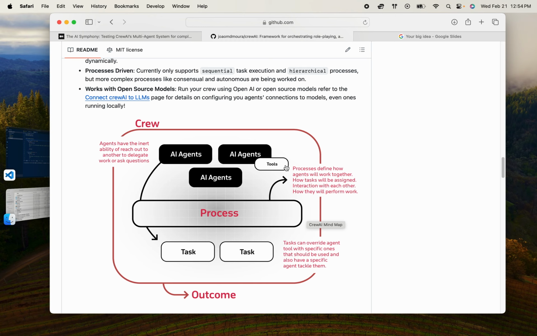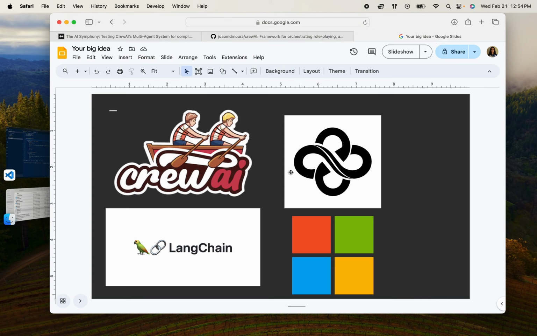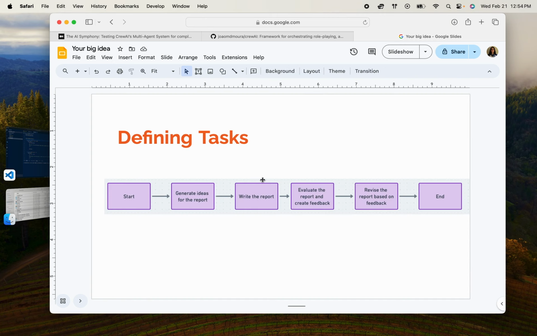So the task that I want to show here as a working example is, go to the next page. I built a sample example here, a very generic idea, which I think can be twisted and applied in different cases. So I want to build an assignment helper crew that students can use to get help and get an initial draft for their assignments. So I broke this task into several tasks. First a task for researching, generating ideas, and writing the outline of the report that needs to be written. Then I have the task of actually writing the report.